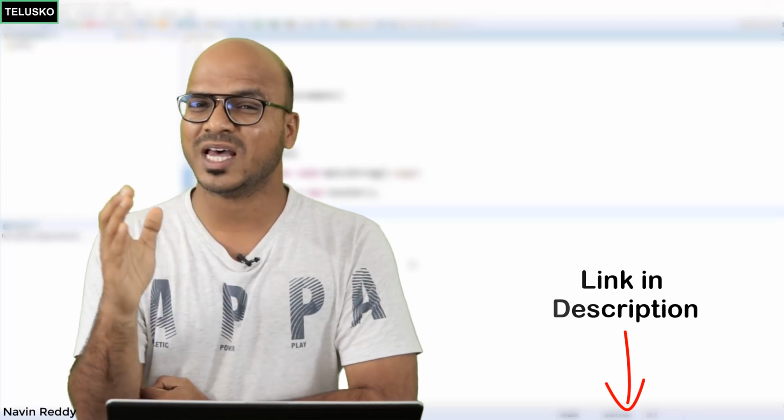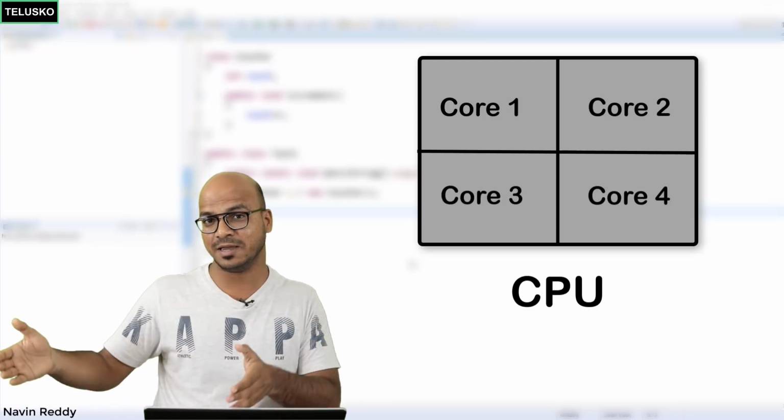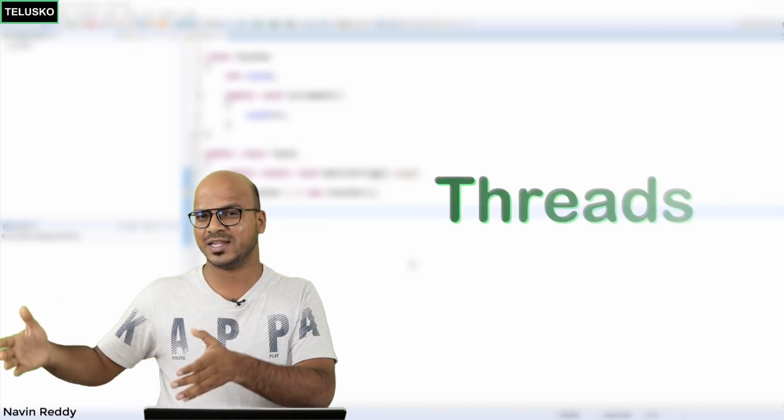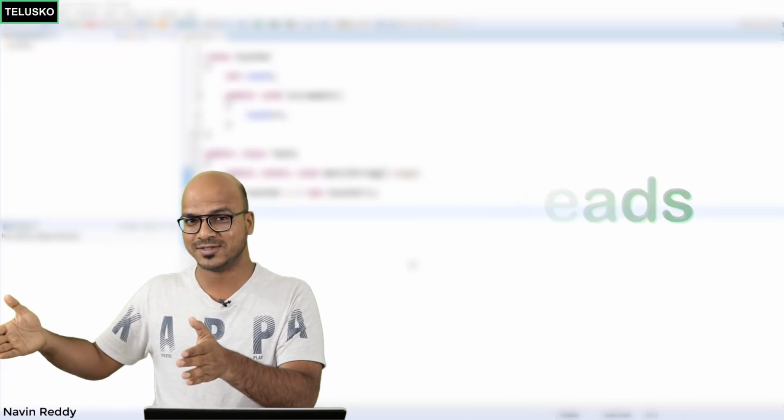So we know threads are very important, because in your machine you will have multiple cores, and if you want to execute multiple functions at the same time, we can do that with the help of threads, right? You can achieve one task with one thread and you can have multiple threads, and that's amazing, right? So yes, threads are very important, but with some issues.